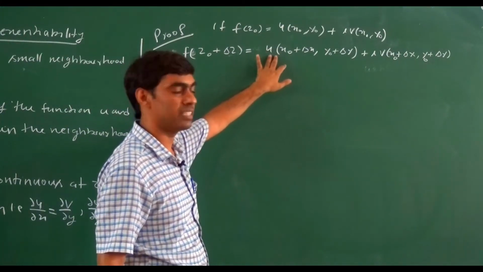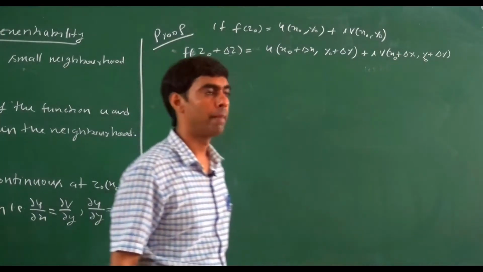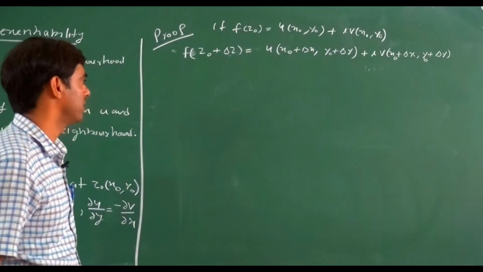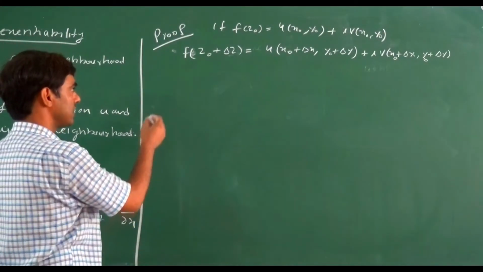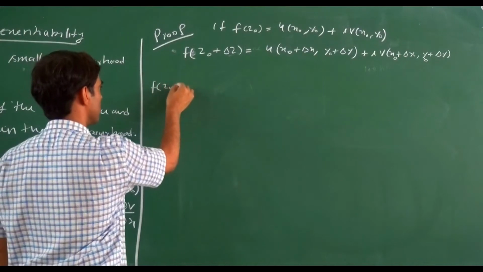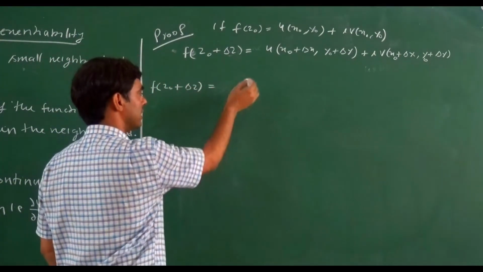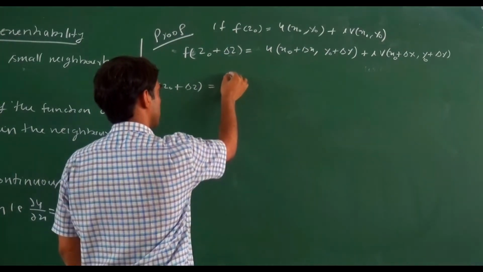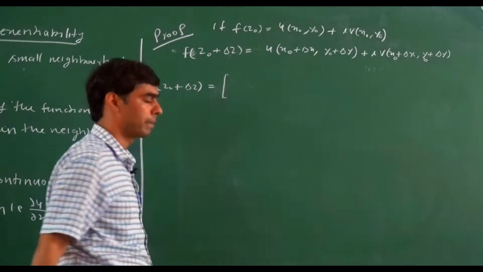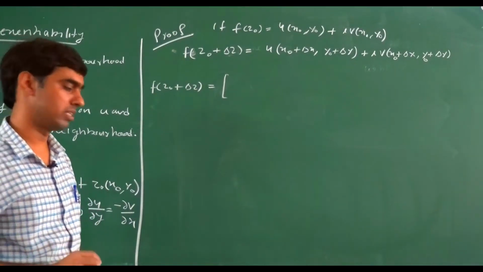We write the Taylor series expansion of a real part and Taylor series expansion of an imaginary part. So what is the Taylor series expansion of a real part? Here we write f(z0 + Δz). This one is a real part. Here we write the Taylor series expansion of the real part. Only we write the first two terms and ignore all other terms.